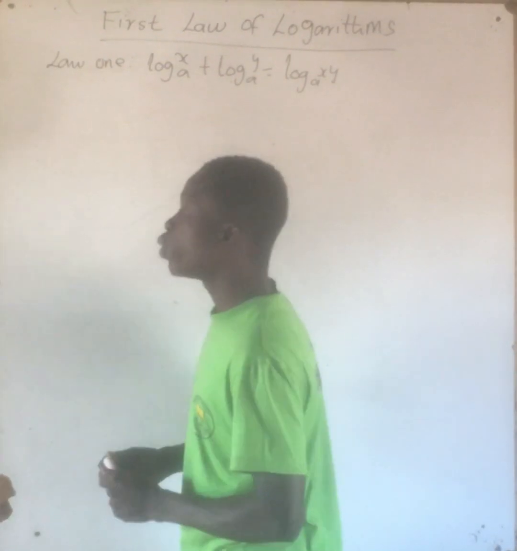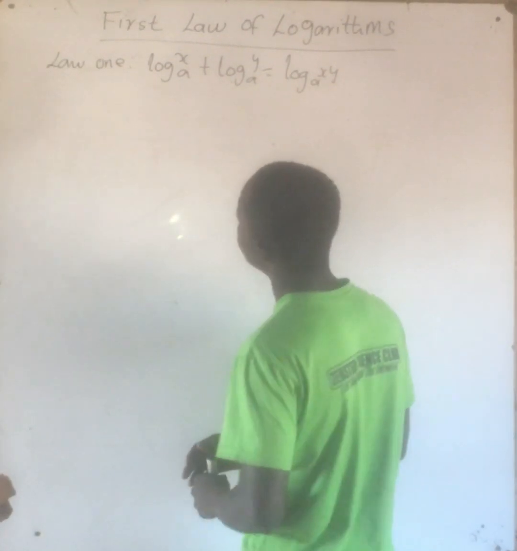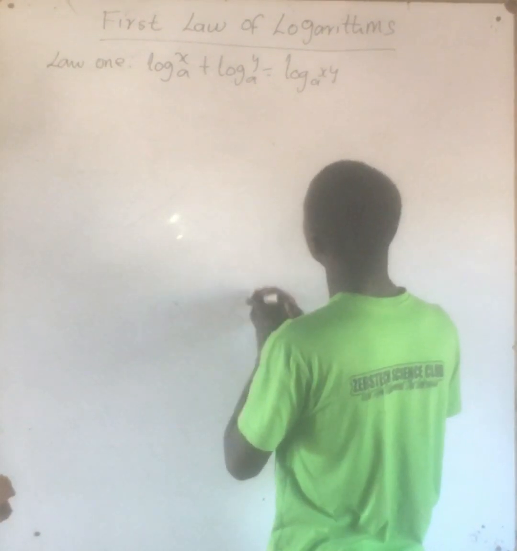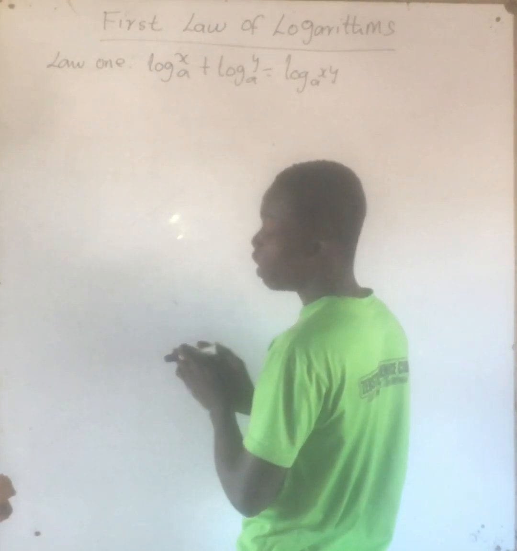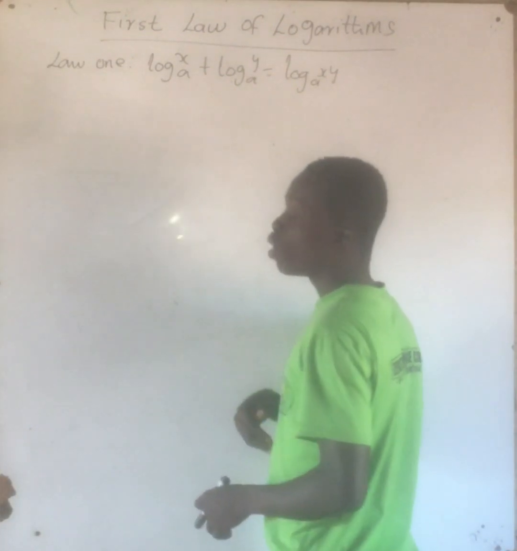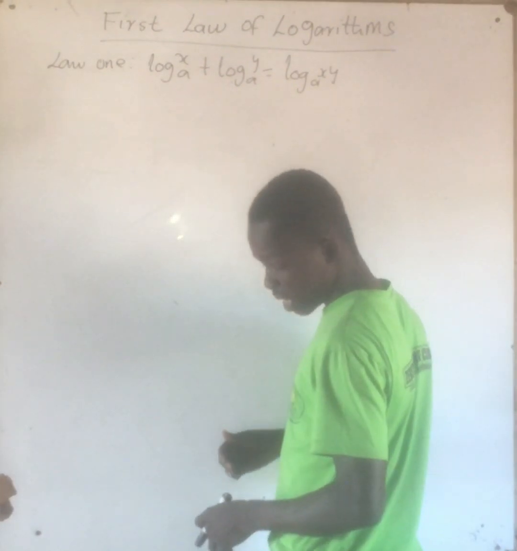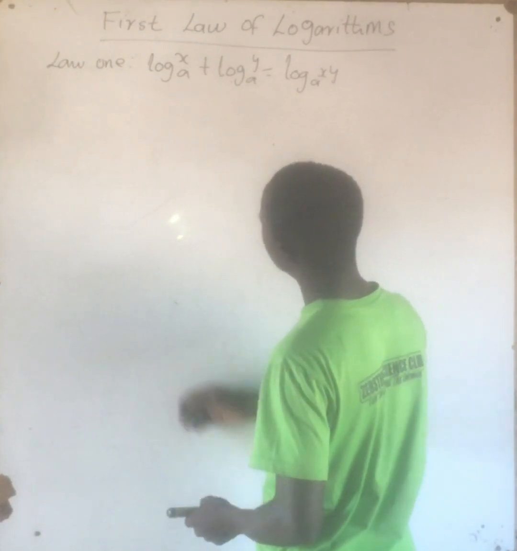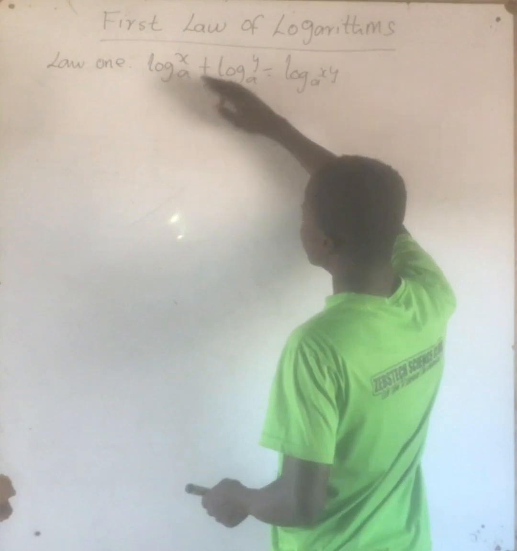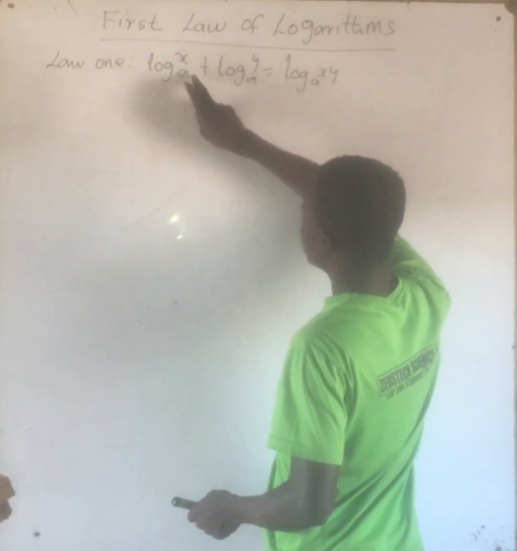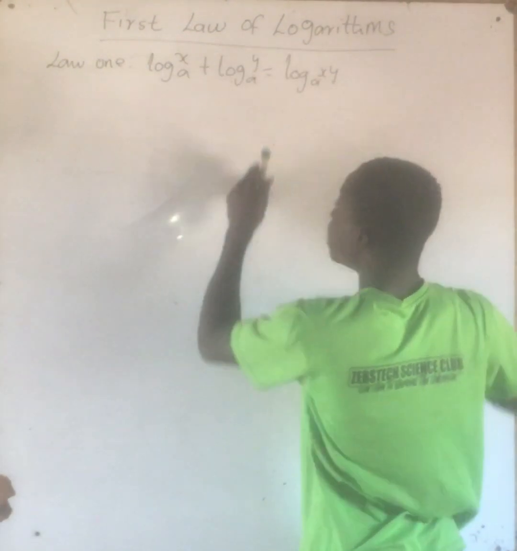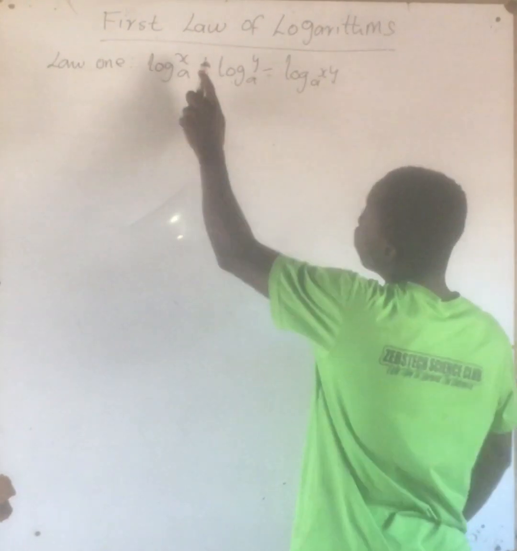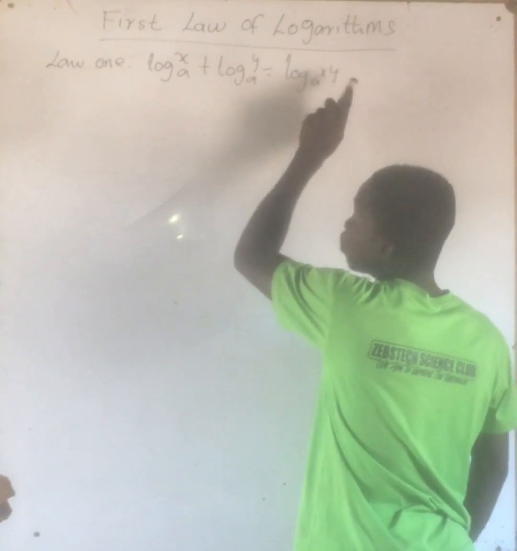Logarithms. So today we'll be looking at the first law, as I said earlier. And remember, the first law states that when you are adding, you multiply. When you are adding and they are of the same base, you multiply their arguments. So we have law 1 to be log x base a plus log y base a equal to log xy base a. So now, you can see that when they came here, they were multiplying.